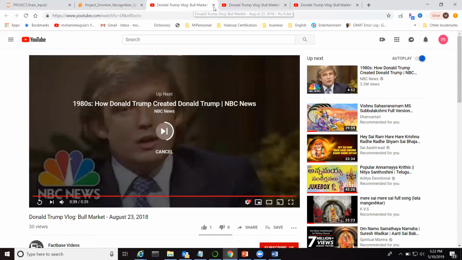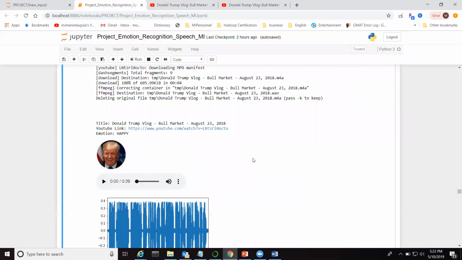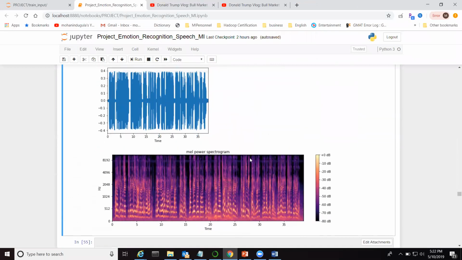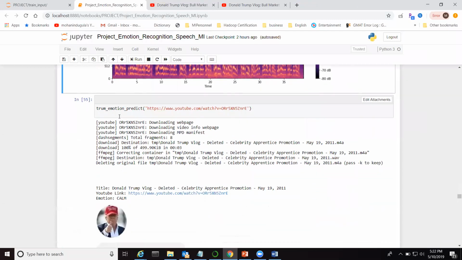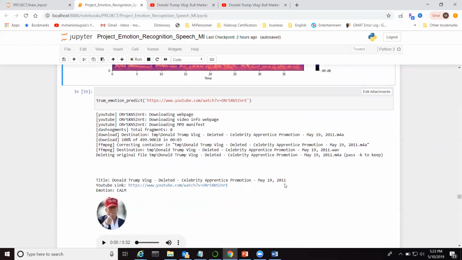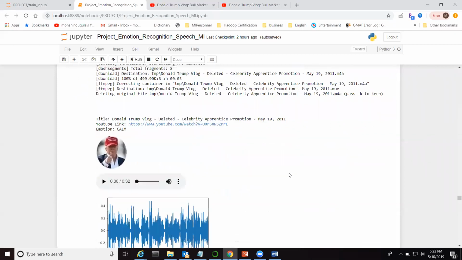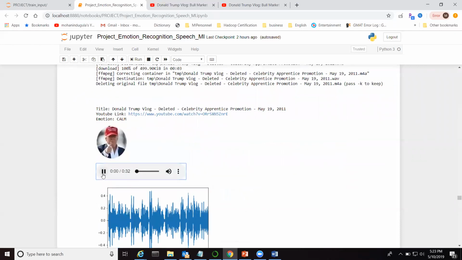So from the video, you can see that Trump is very happy on this. And you can also see the MEL spectrogram for this video. In the same way, I predicted some other YouTube links for different emotions. Here you can see he's calm about this Celebrity Apprentice promotion on May 19th, 2011. So he's very calm in that meeting.